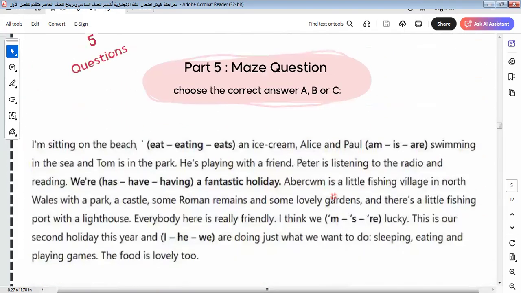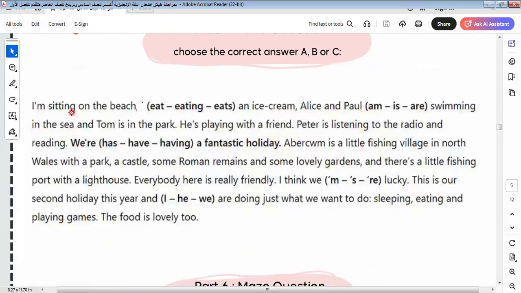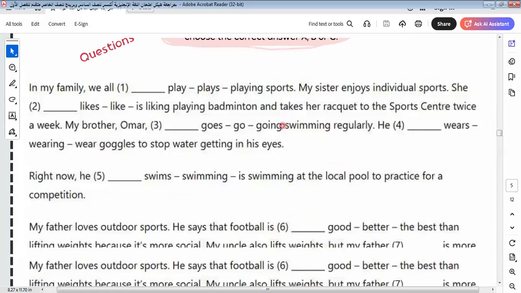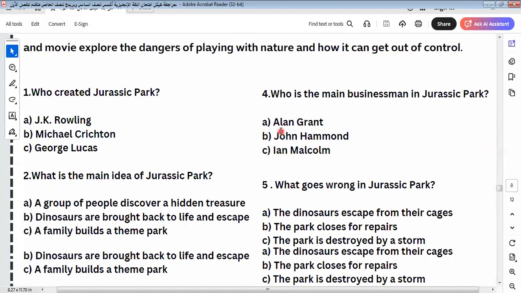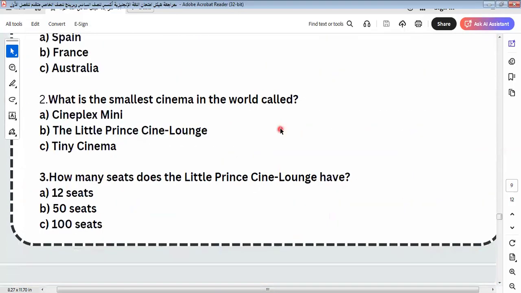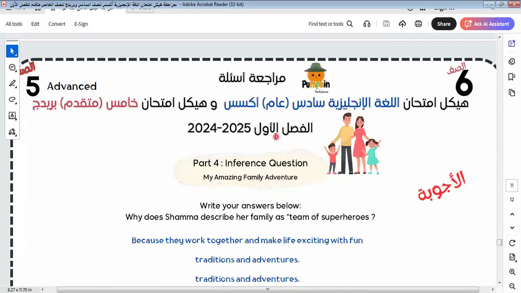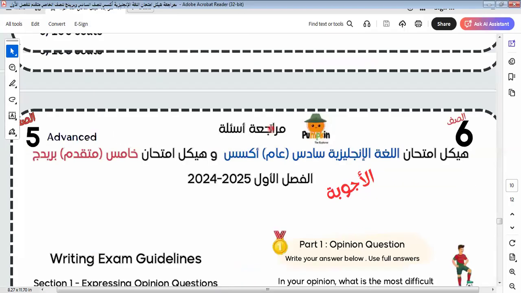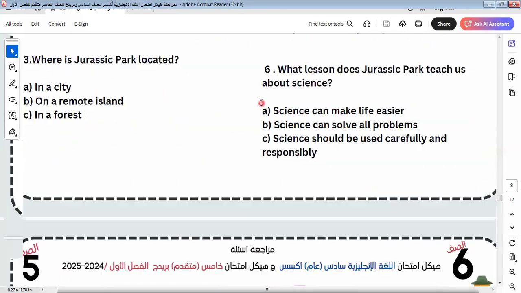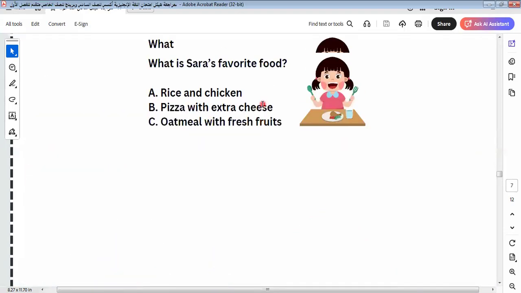Okay, let's go to another one here. Here we say, I'm sitting on the beach. Space here, I'm sitting on the beach. Here it will be the verb to be. I'm sitting on the beach eating an ice cream. It will be eating ice cream here. I'm sitting on the beach eating an ice cream. Let's continue.